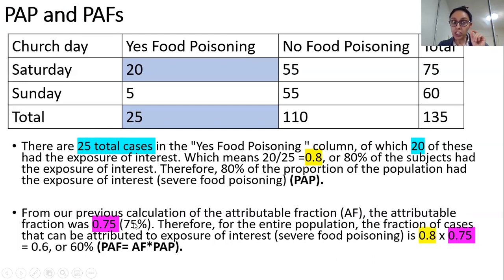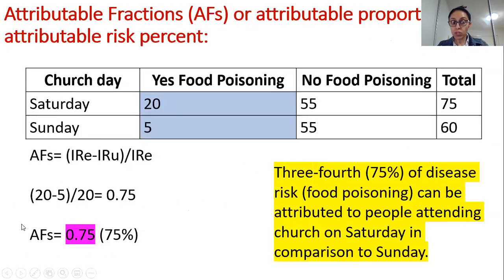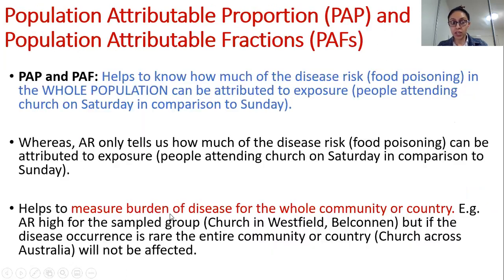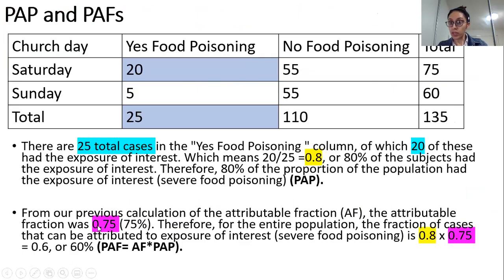I have color coded this for you. It was on this slide. So your 0.75, 75%, you calculated attributable fractions, your AFs. So that is what I'm saying over here, so you can connect the dots. From our previous calculation of the attributable fractions, your AFs is how I've written over there, my apologies. The attributable fraction was 0.75, which is 75%.